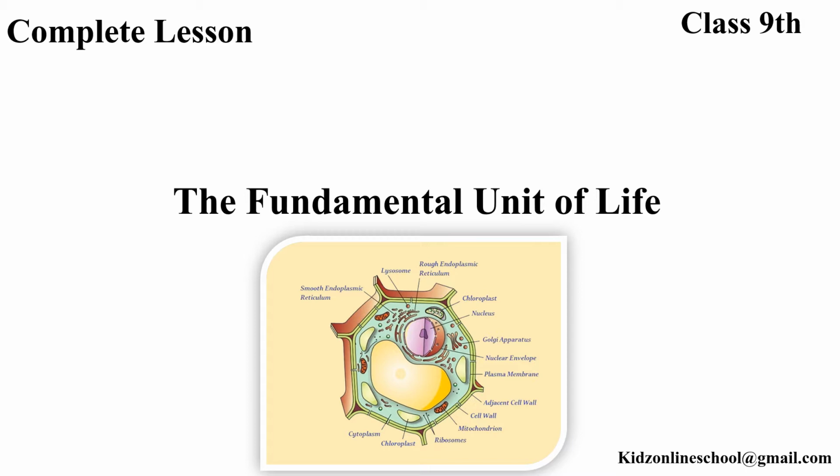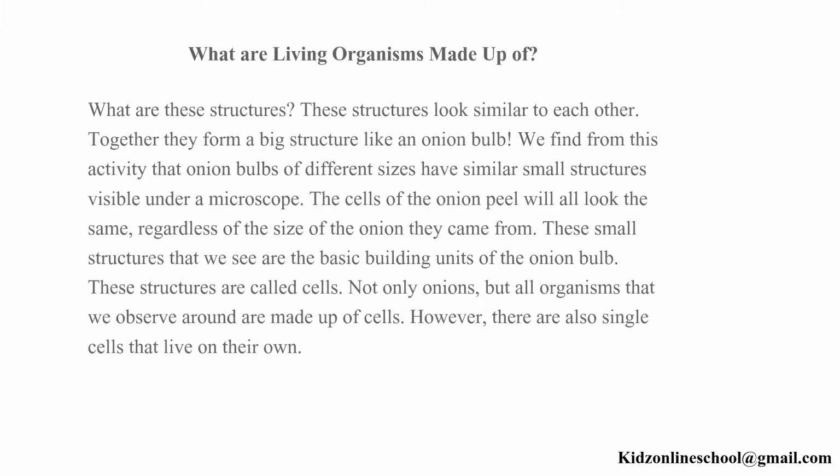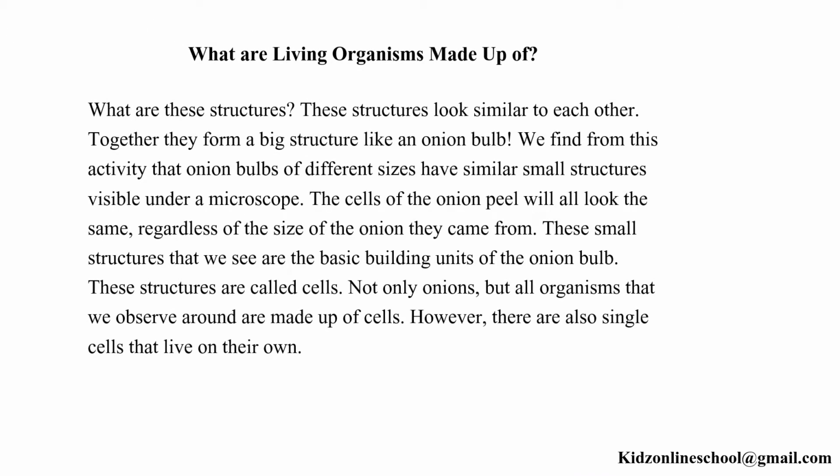Friends, today we are going to learn about the fundamental unit of life. What are living organisms made up of? What are these structures? These structures look similar to each other. Together they form a big structure like an onion bulb. We find from this activity that onion bulbs of different sizes have similar small structures visible under a microscope.